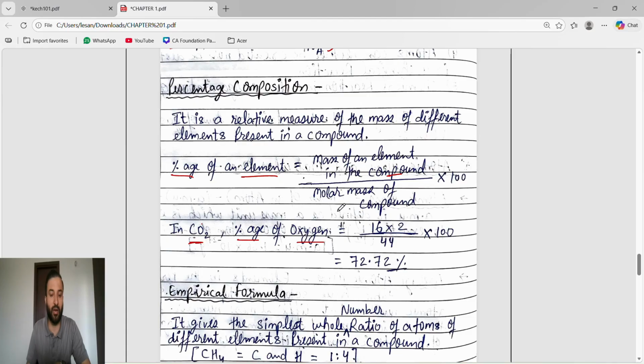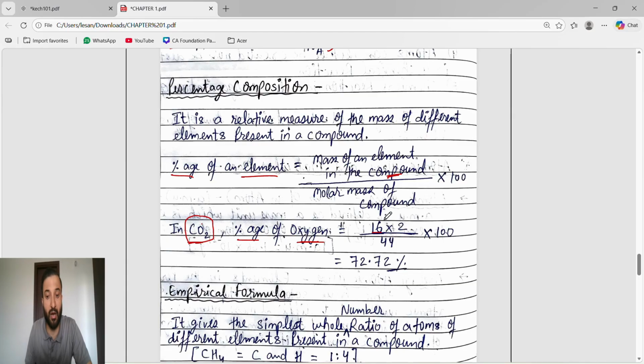Guys, very important. See what the student will do in the examination. In CO2, if they ask the percentage of oxygen, they will take the mass of oxygen as 16. No, that is wrong. It says mass of an element in the compound, so we have to find the mass of oxygen present in the compound. In this compound, how many oxygen atoms are present? 2.